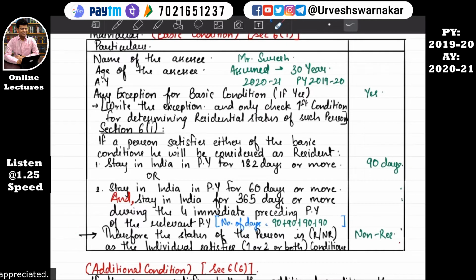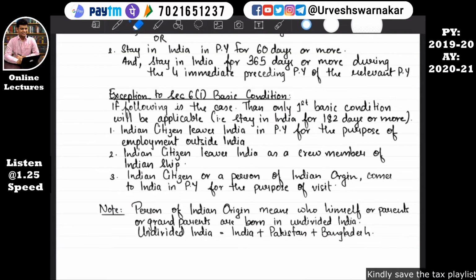There you have to simply write, therefore the status of Mr. Suresh is non-resident as Mr. Suresh does not satisfy the first basic condition. I hope this is quite clear. Okay, we have studied only this exception. Let's study the second exception.